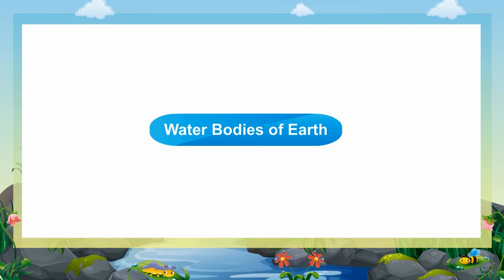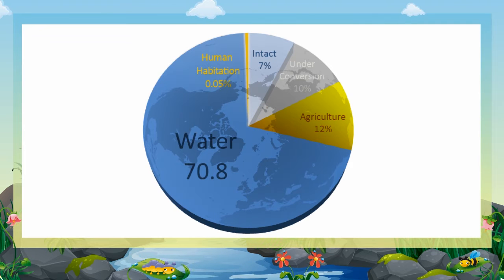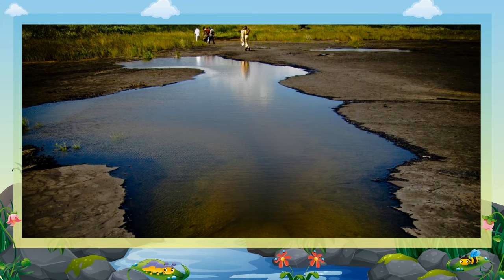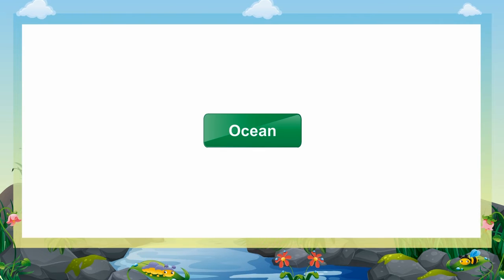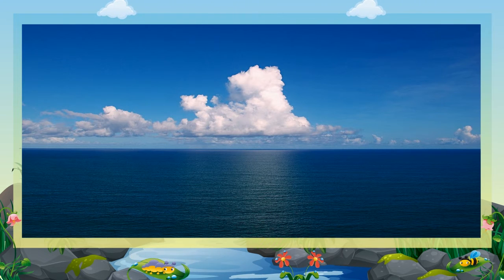Water bodies of Earth. Almost 3/4 of our Earth is covered with water. Water is present in different forms on the Earth. These are known as water bodies. Some water bodies which are found on the Earth are ocean. Oceans are the biggest and the deepest water bodies on the Earth. They are large reservoirs of water. They separate continents from one another.